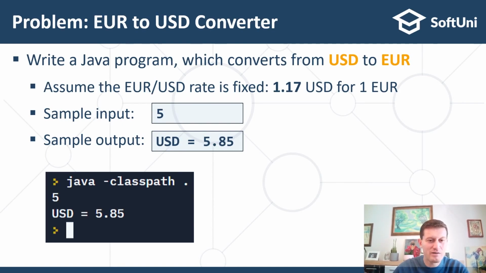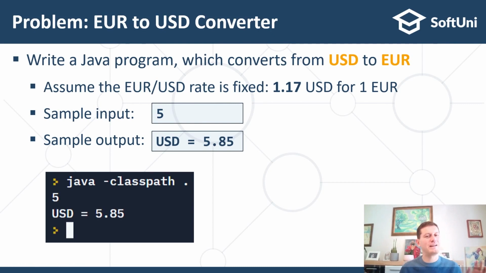The final problem for today, for your exercise, is to write a Java program which reads a number just like this one, which is a value in euro, and by using this fixed rate $1.17 for 1 euro to calculate how many dollars there are if you have, for example, 5 euro here. And I will not solve all of this.